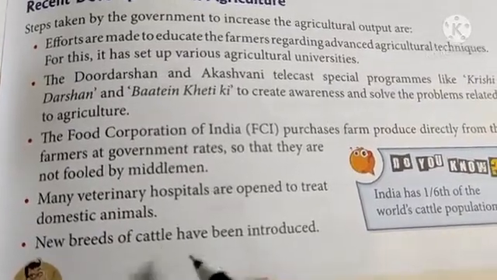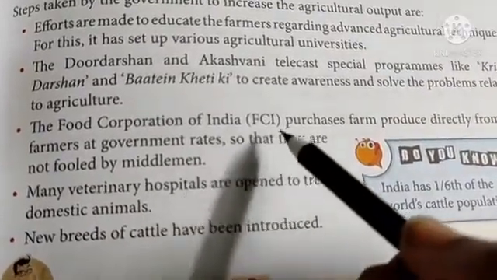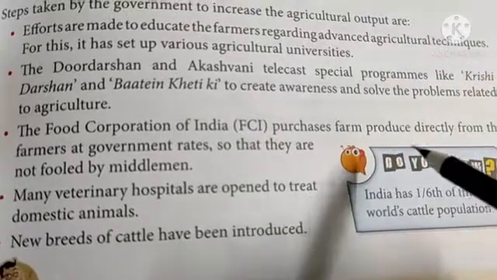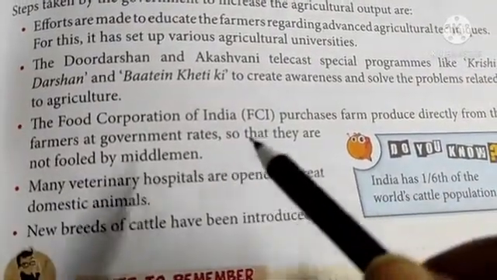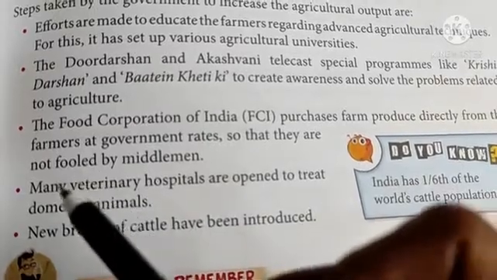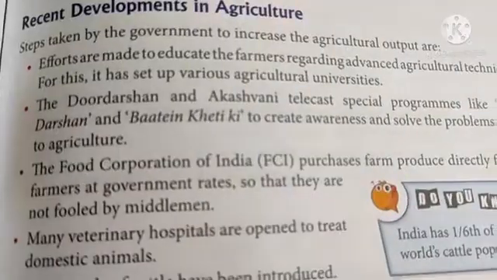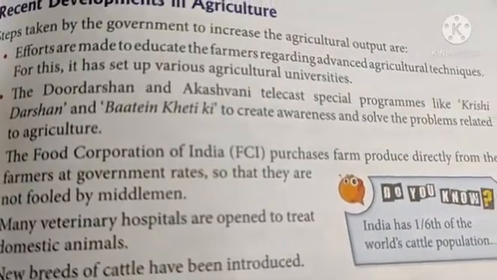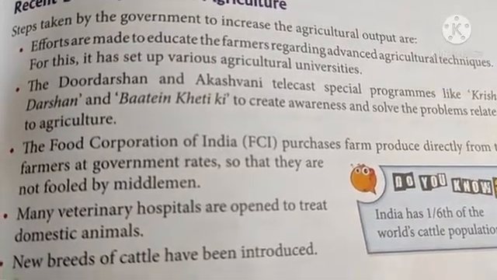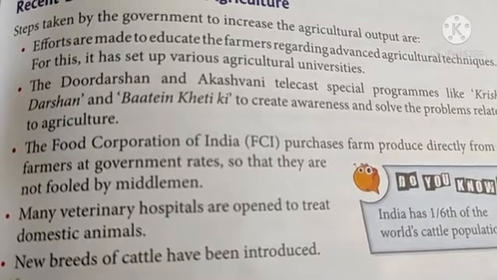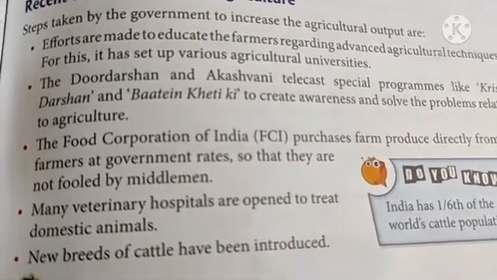The Food Corporation of India, FCI, purchases farm produce directly from the farmers at government rate so that they do not get fooled by middlemen.